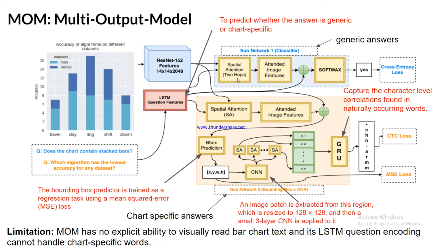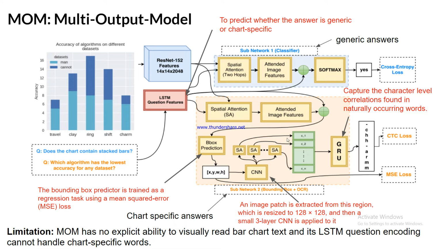If a question is simple and can be answered from the image alone, it uses the first subnet, which is based on the SAN attention network, as in the previous baseline.